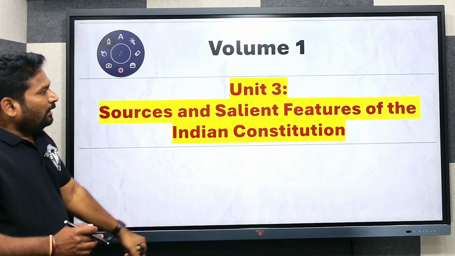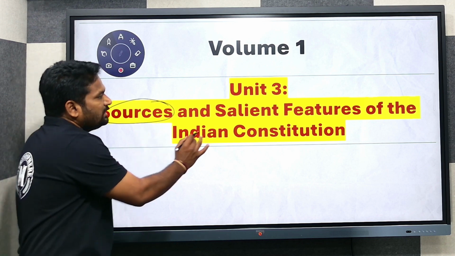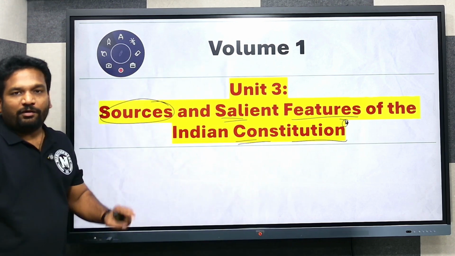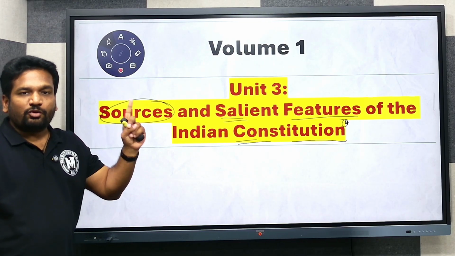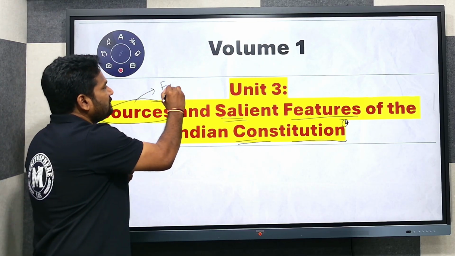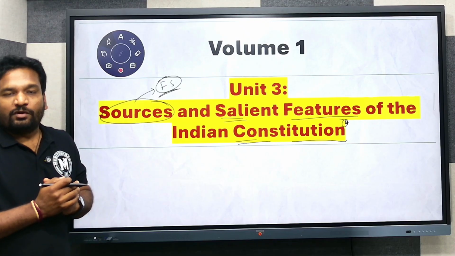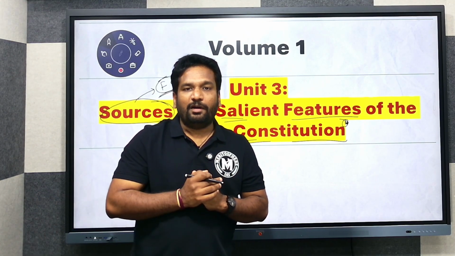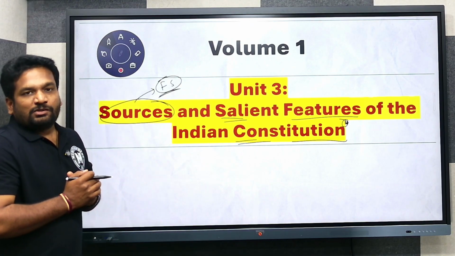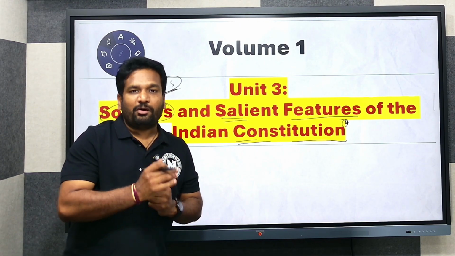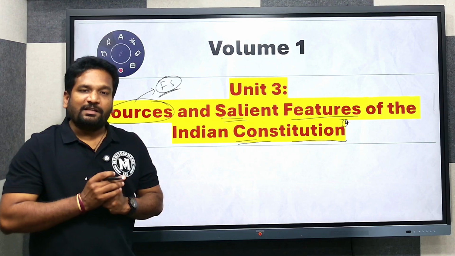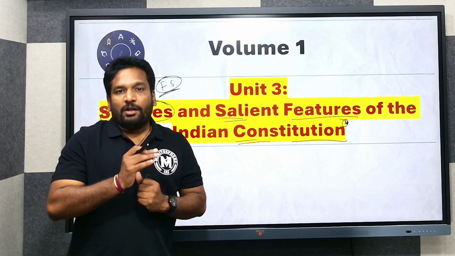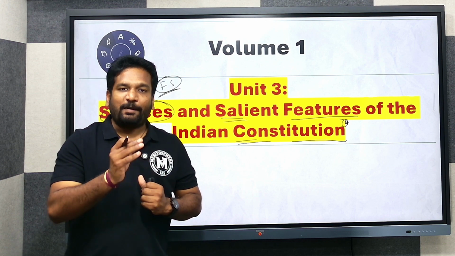Unit 3, sources and salient features of the Indian Constitution. In this unit, we are going to cover two different topics. One is the foreign sources. The Indian Constitution was inspired by many of the constitutions that existed across the world at the time. It is criticized that the Indian Constitution is a borrowed constitution. Whenever you are writing your mains answers, do not mention borrowed. You should not say that. The Indian Constitution is an inspired constitution.